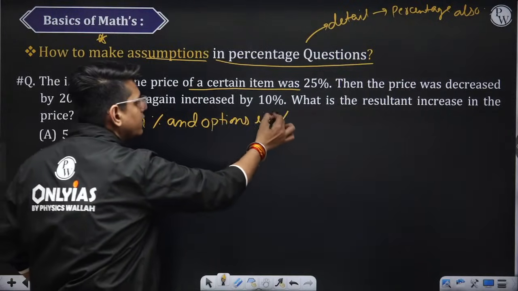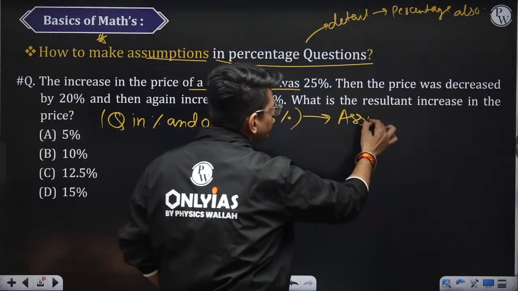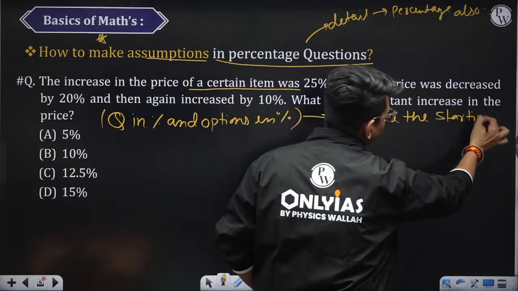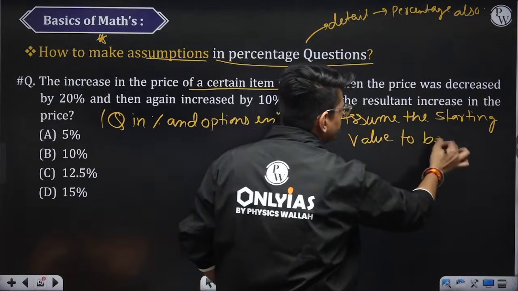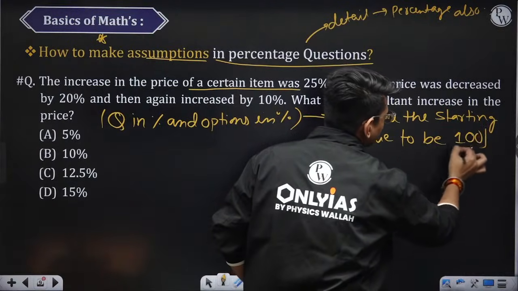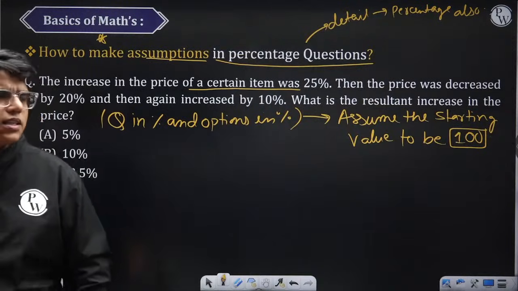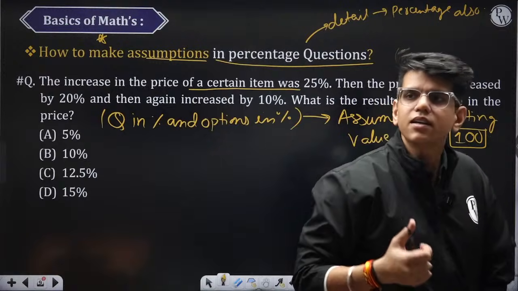In such cases, you can assume the starting value to be 100. All the questions where everything is given in percentages and the options are also percentages, you can start such questions with 100.